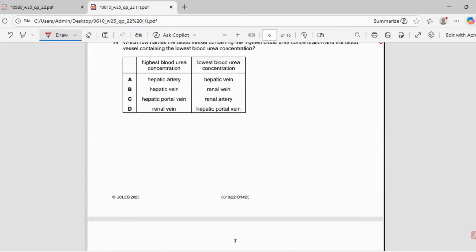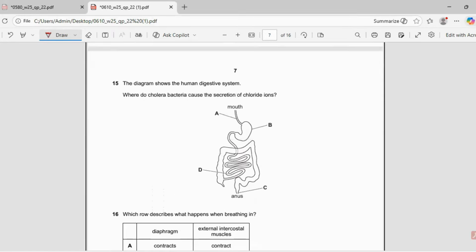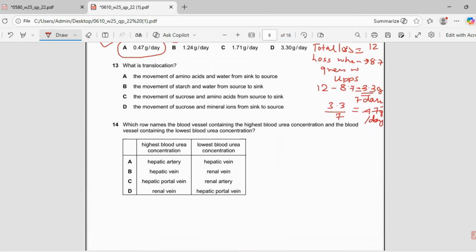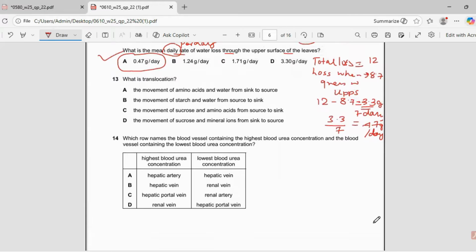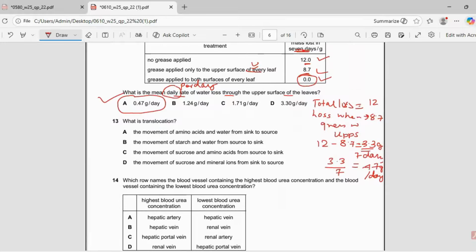The next question is question number 13. What is translocation? This is a very direct question. So you know that translocation is the movement of sucrose and amino acids from source to sink. So the answer will be C.